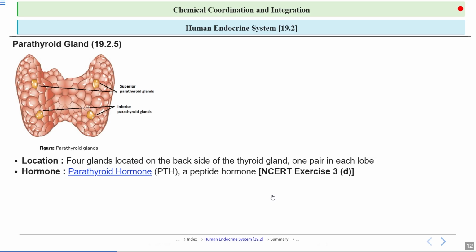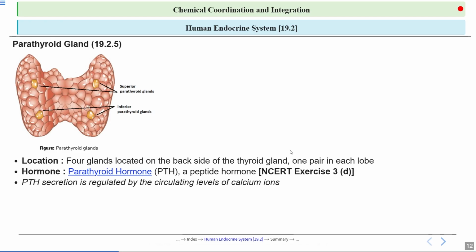It plays a key role in regulating calcium and phosphorus levels in the blood. When blood calcium levels are too low, PTH is released to increase calcium levels by stimulating bone resorption, enhancing calcium reabsorption in the kidneys, and promoting calcium absorption in the intestines. This ensures that calcium remains within the normal range for proper functioning of nerves as well as muscles.